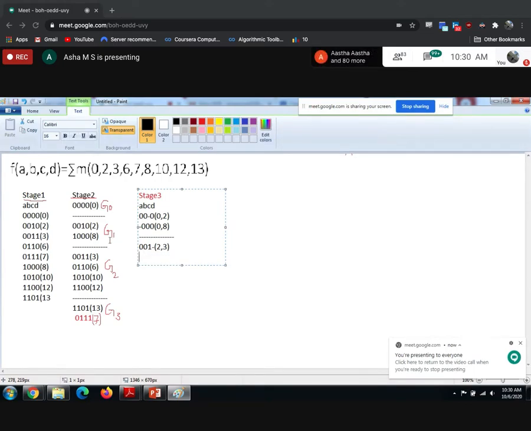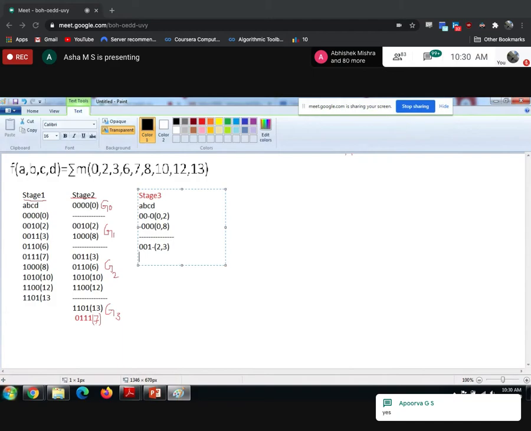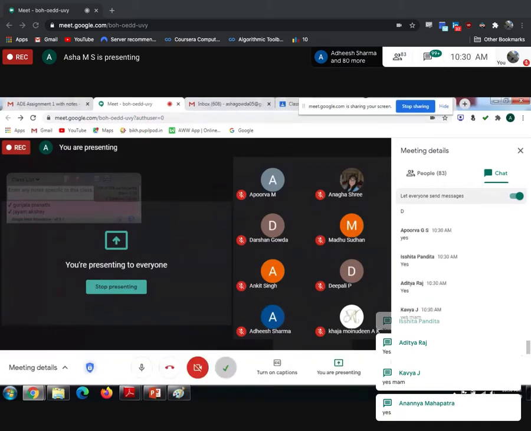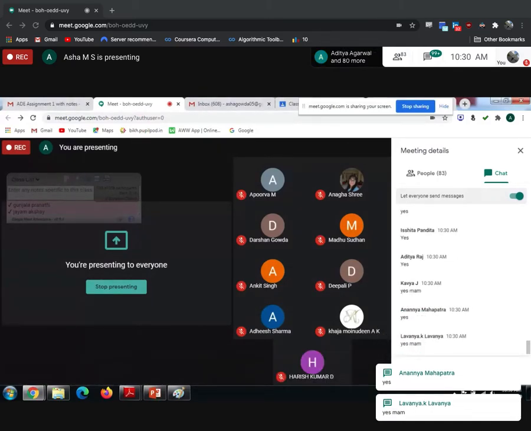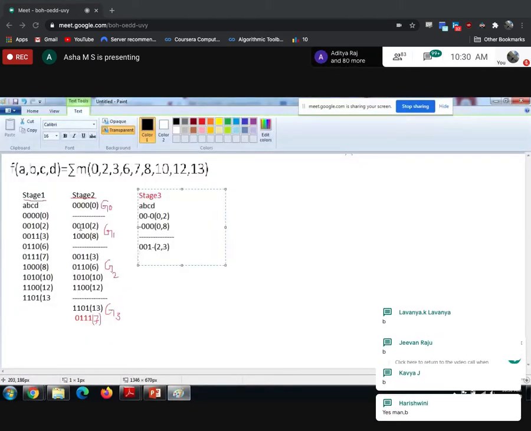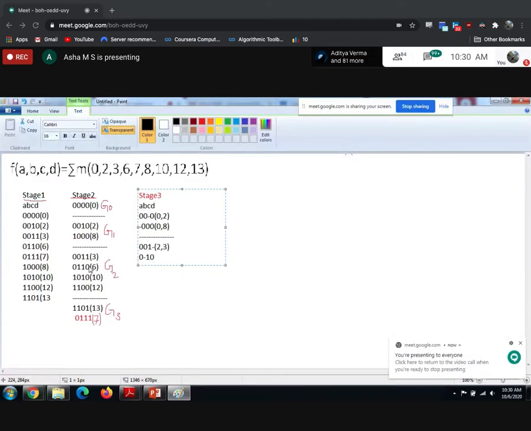Next, is it possible to combine 2 and 6? You have to check each and every one. Is it possible to group 2 and 6? Yes. Which variable is different? Variable B. Variable B is 0 here, and variable B is 1 here. So you will be getting 0 hyphen 1 0. We combined 2 comma 6.